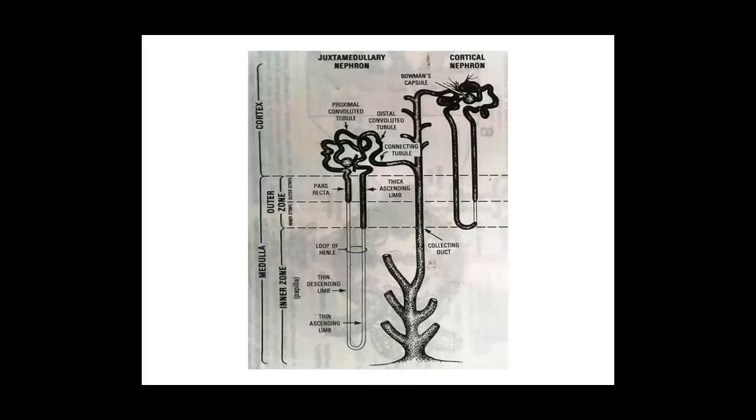Now, if we recap the nephron and visualize it again with this typical diagram, there are two kinds of nephron. One is the cortical nephron or short-looped nephron. Another is the juxtamedullary nephron or long-looped nephron.